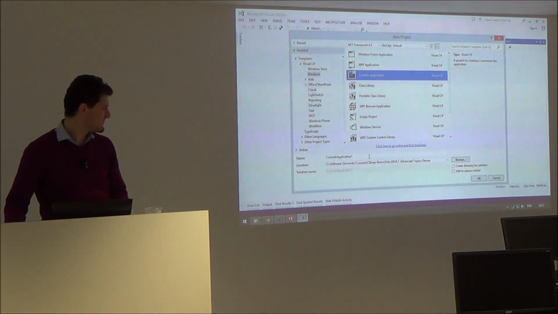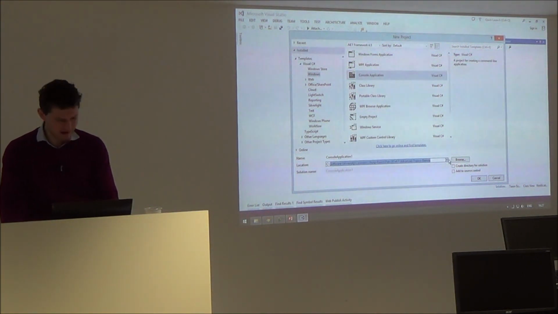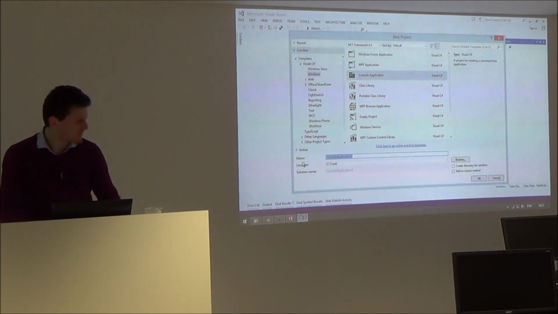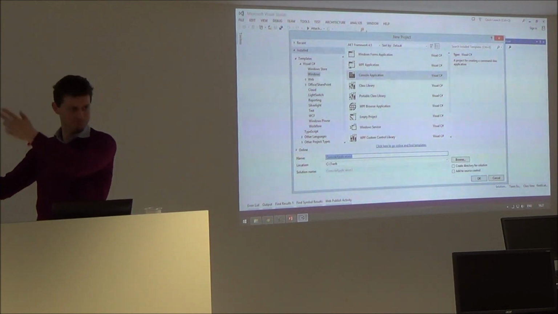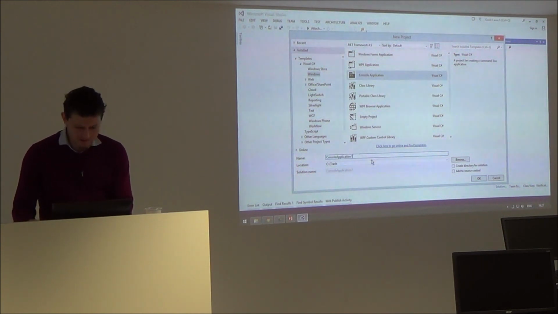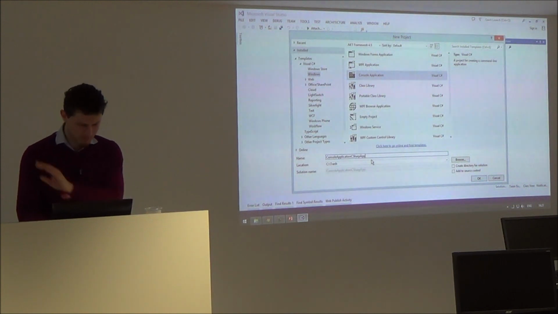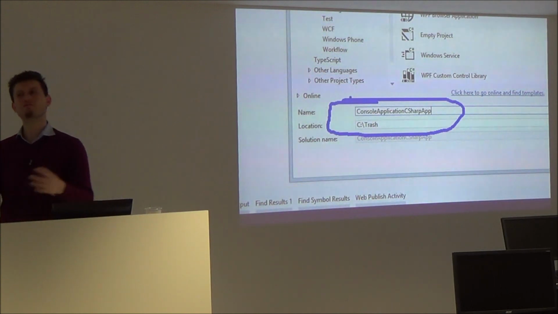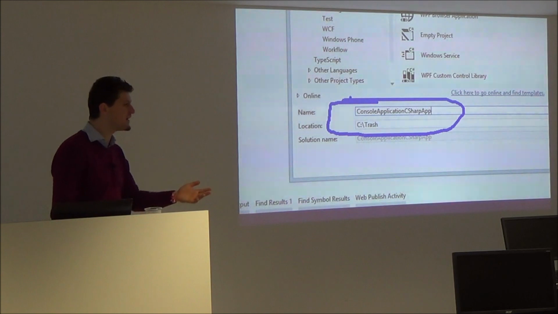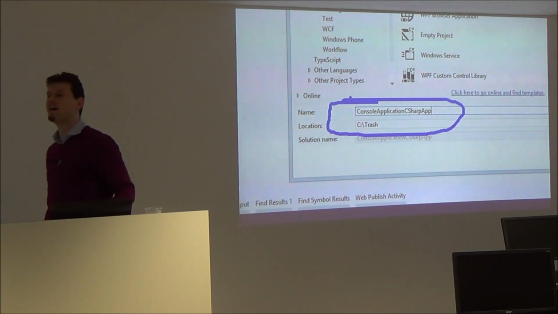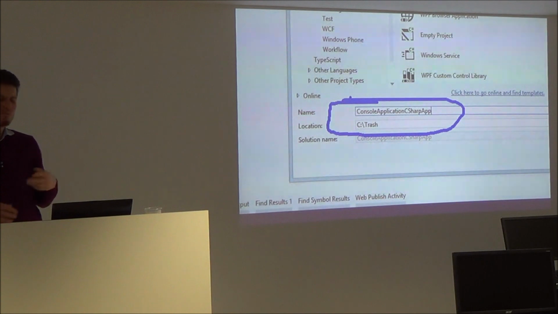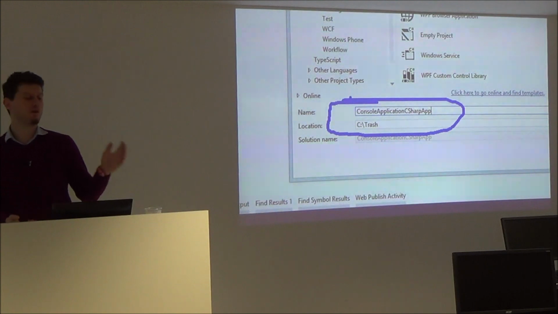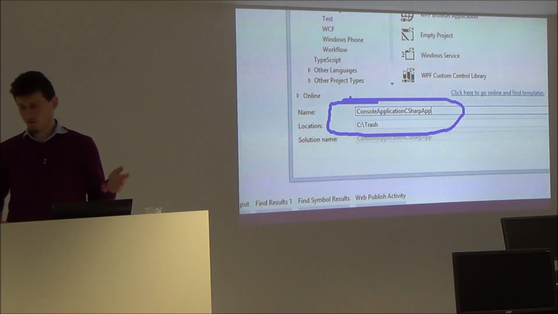Start a console application. You choose a folder where to write it. Because I write throwaway code, I will put this in the trash. But this is not a system trash, this is my folder called trash. Console application, C# app, for example. It's recommended to give a user-friendly name, not console application 1, 2, 3, 55, etc. Because once some hours have passed, you will forget what you have in console application 30. It's better to have it named better.